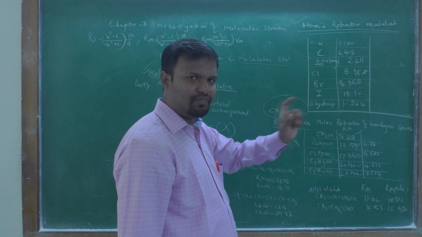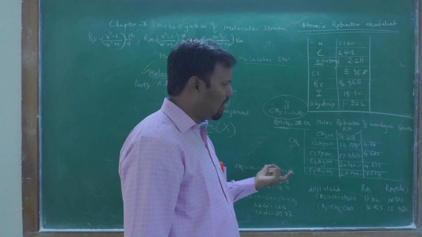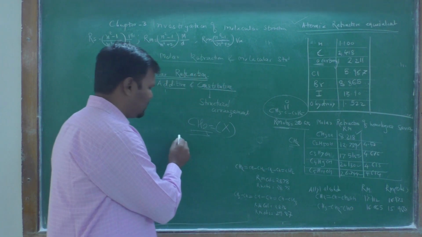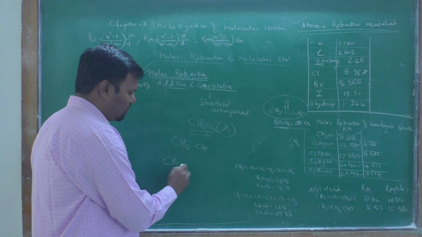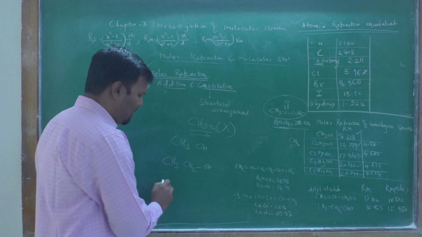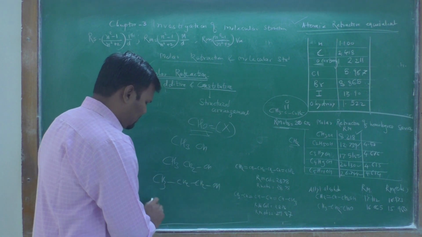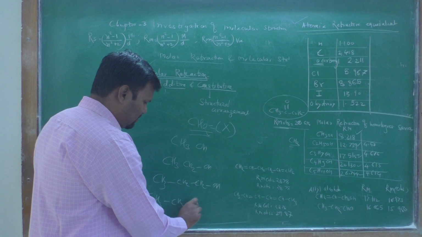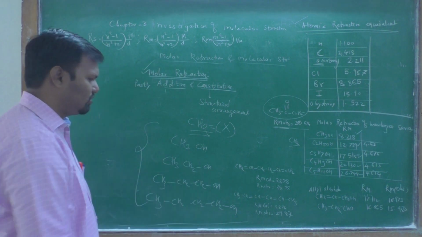Each time you add the smallest group, you get the homologous series. To CH3OH, when you add CH2, then you get C2H5OH. When you add again CH2, a small CH2 is added, and like that, adding again and again, you can obtain the homologous series.